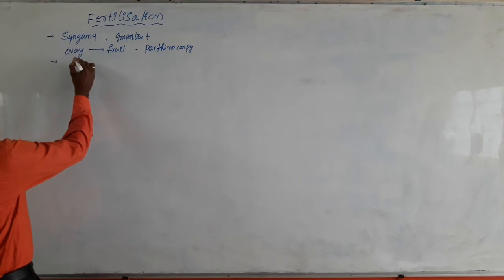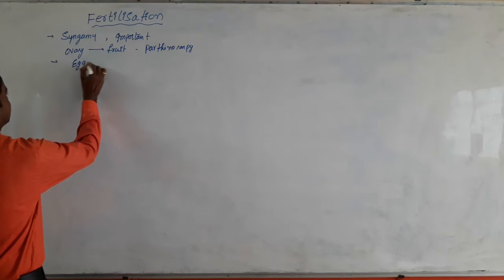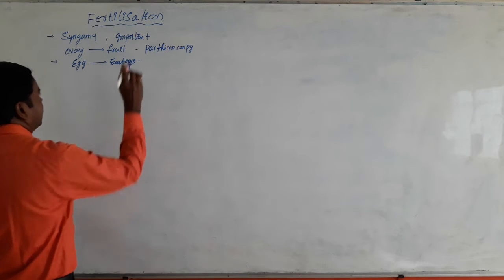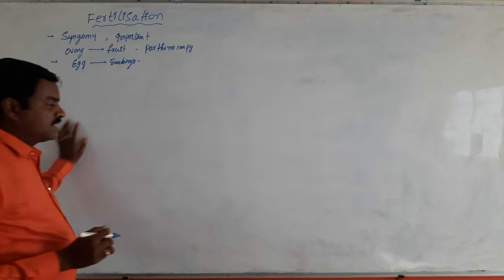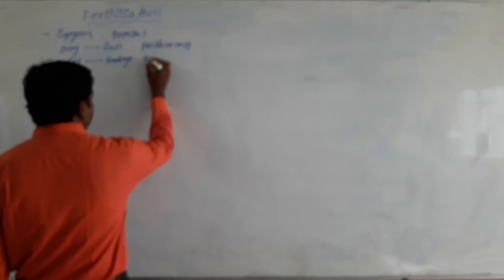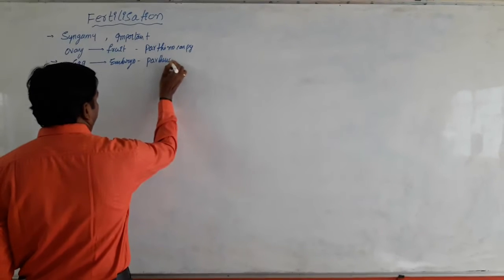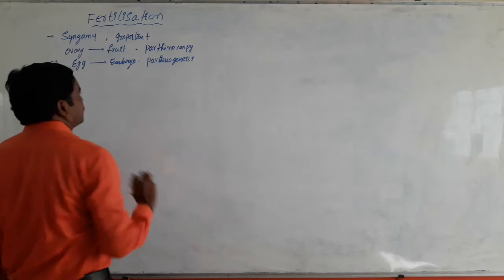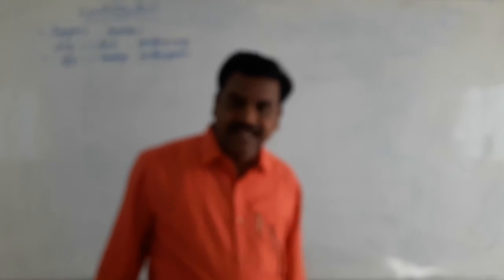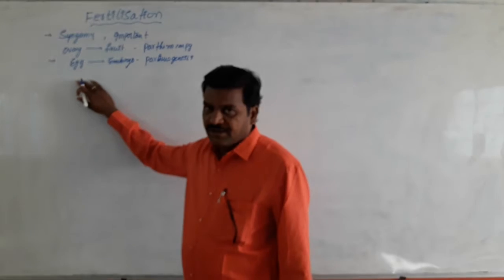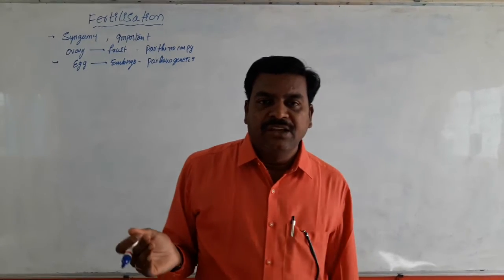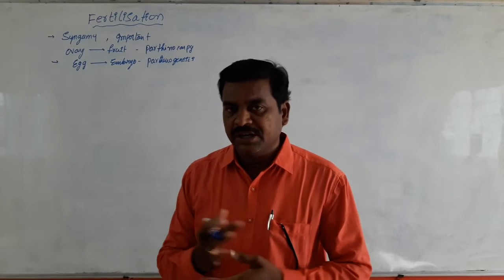At the same time, formation of an embryo from an unfertilized egg is considered parthenogenesis. Parthenogenesis means formation of embryos directly from unfertilized eggs. Parthenogenetically formed embryos are always haploid.